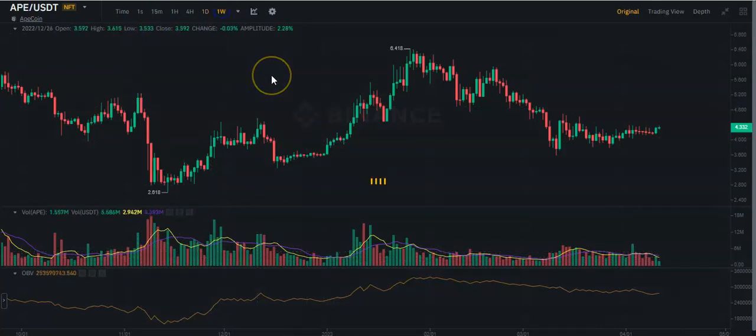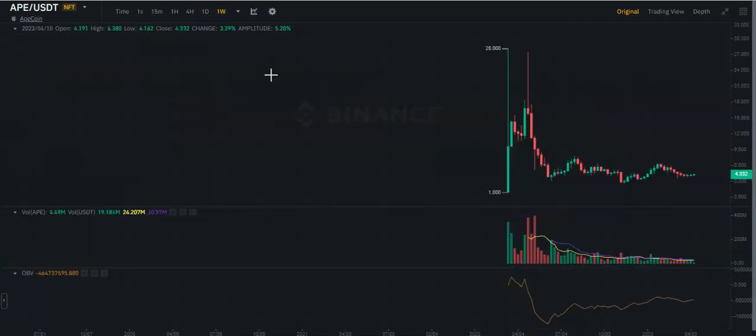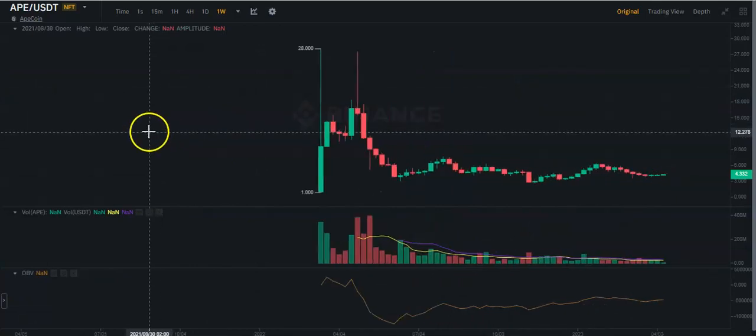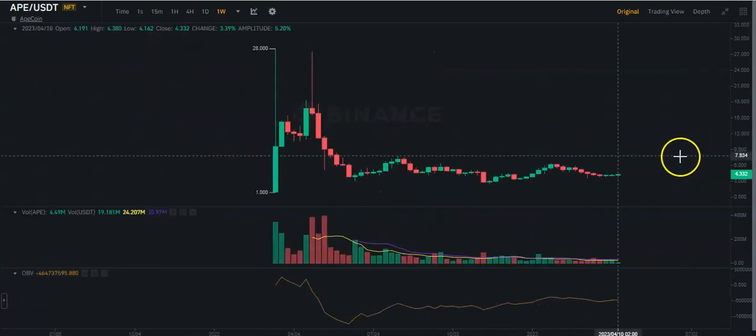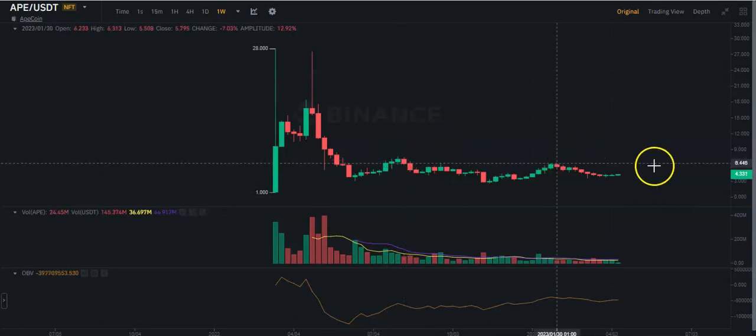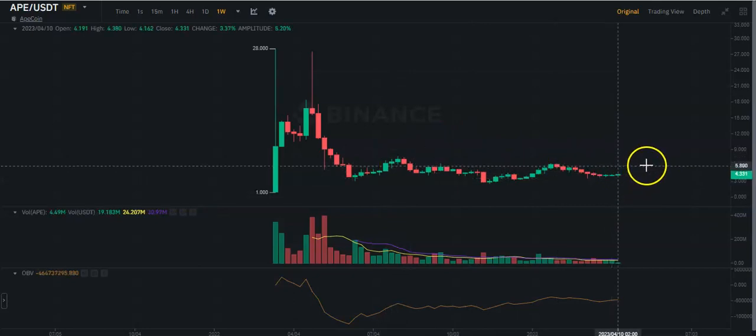Now let's analyze the weekly chart in order to have an even better idea of what we could expect from Apecoin. Definitely, we as a financial trading academy are not going to buy Apecoin until at least the test of this area, 7 US dollar, which is the most important one, from where we see buying pressure in these two candles and also this one. For now, we might see a new attack to the 6 US dollar, but definitely before a strong breakout, we should be awaiting the 7 US dollar.